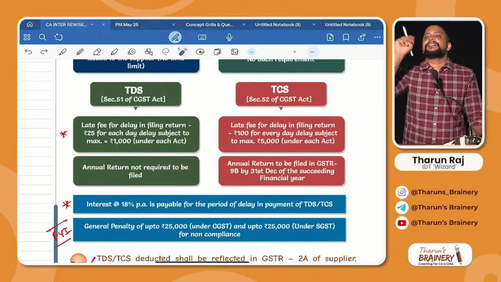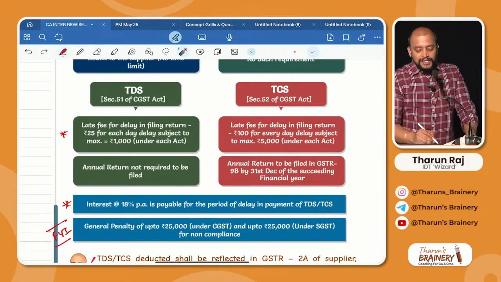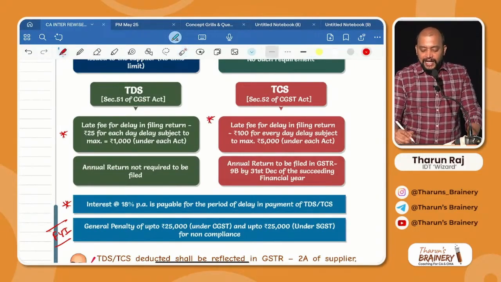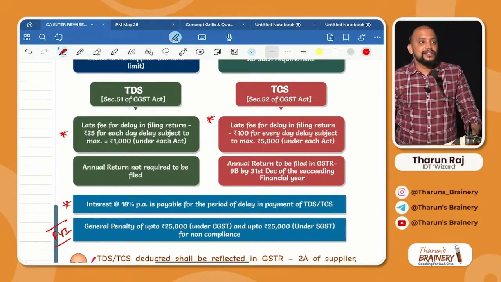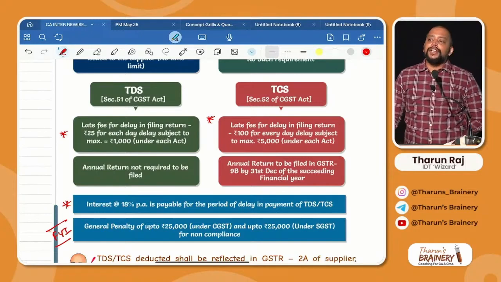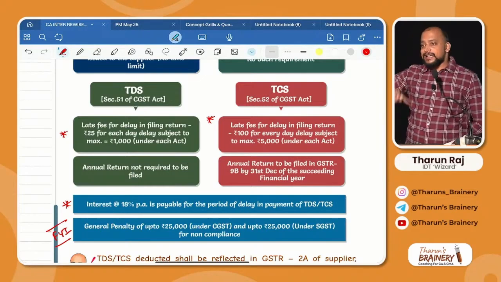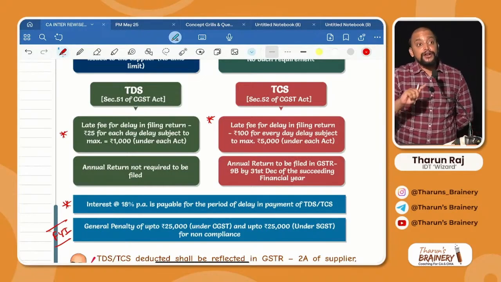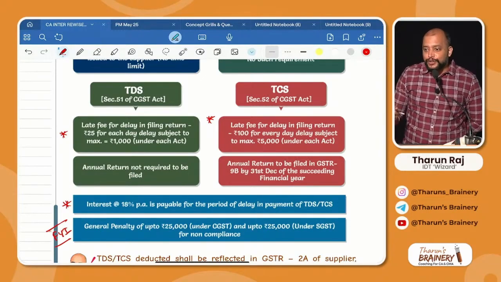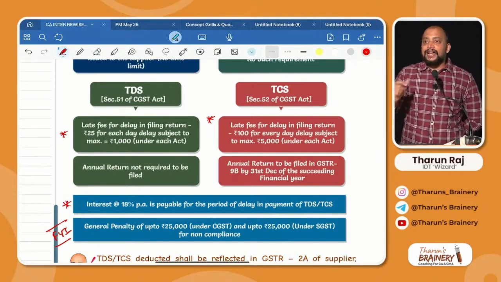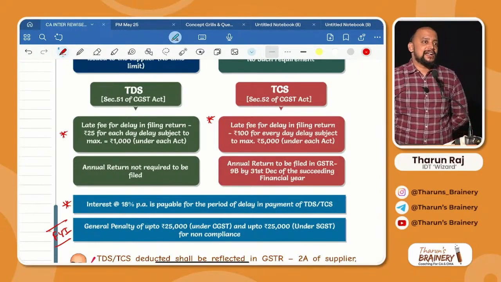But for the late fee, there is a difference. How much is the late fee for delay in filing GSTR 8? GSTR 7 late fee is what? 25 rupees per day, subject to a maximum of 1000 rupees under each Act. But here it is 100 rupees per day, subject to a maximum of 5000 under each Act. Why such a disparity, sir?